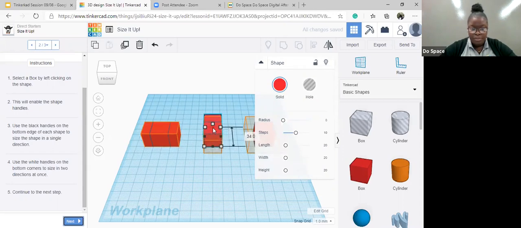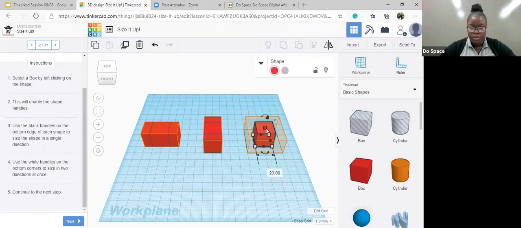Let's see, we're just making sure it fits into the hint that we have here. We're going to do the same for this one. Let's see. Right here. Click and drag. Click and drag. And we are all done.